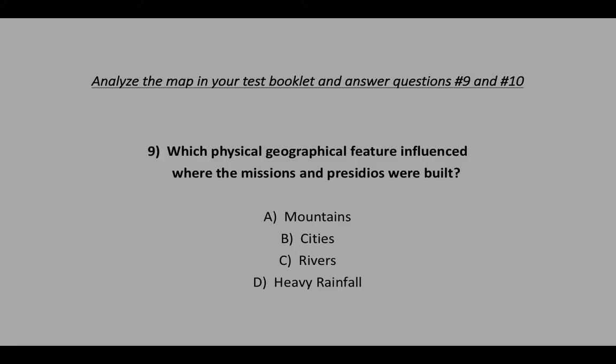Analyze the map in your test booklet and answer questions number 9 and number 10. Number 9. Which physical geographical feature influenced where the missions and presidios were built? A. Mountains. B. Cities. C. Rivers. D. Heavy rainfall.